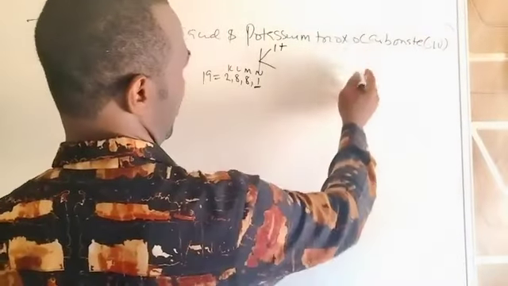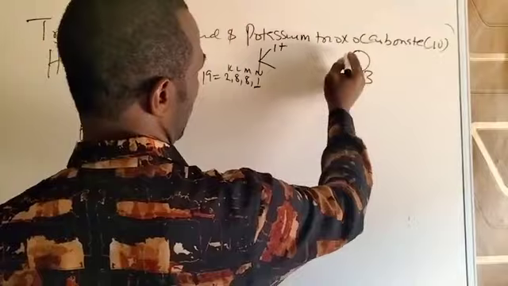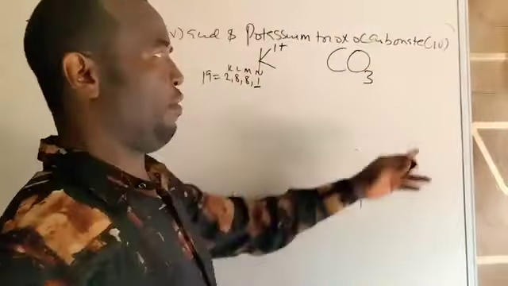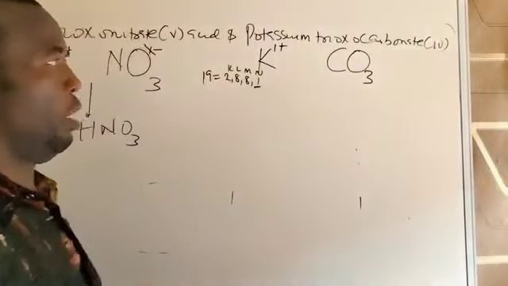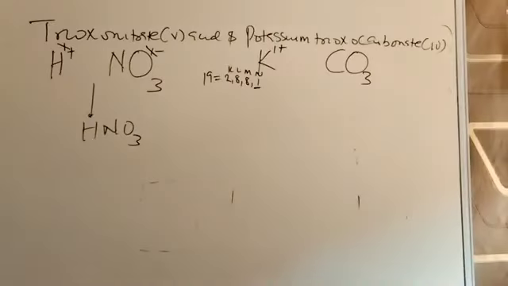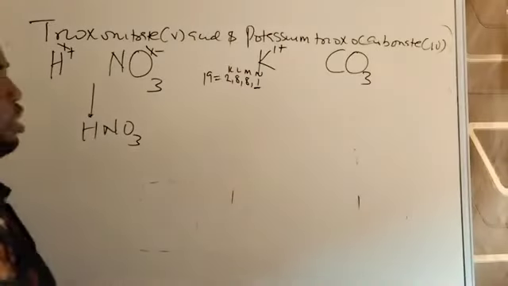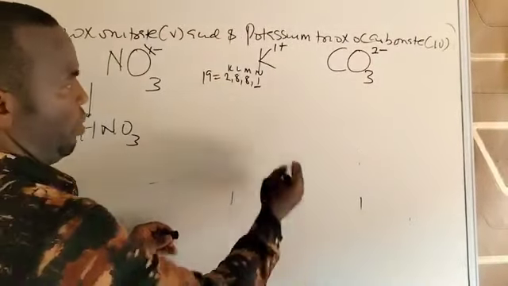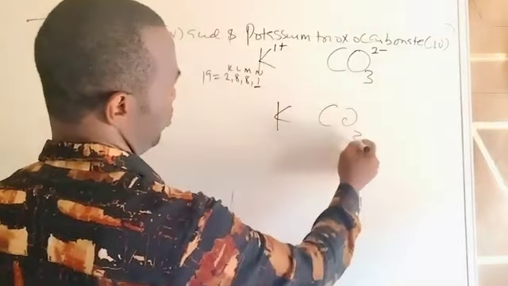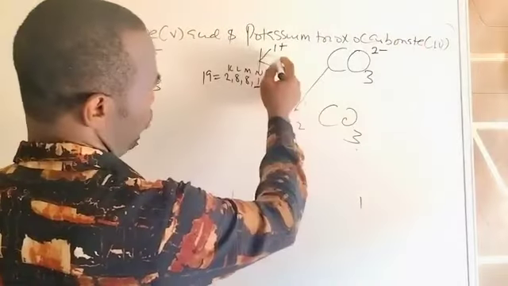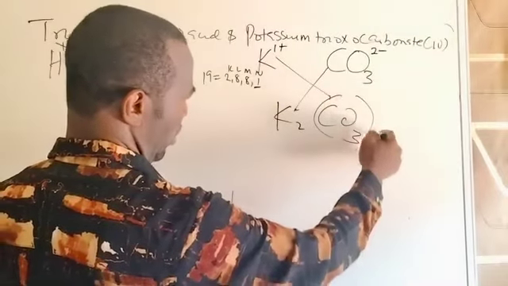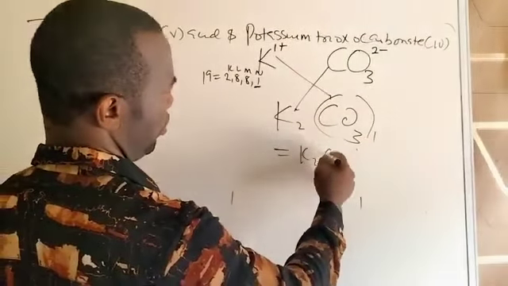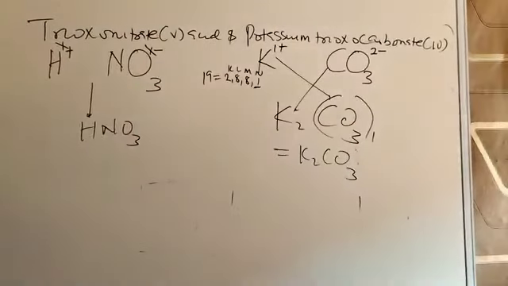Then trioxocarbonate is the radical CO3. Carbonate is C. We are not after the position number for now. I'm trying to make it easy. I told you carbonates have a charge of 2. So the formula of the compound, when you combine the two, is that the 2 will go to potassium. This one here will go to the bracket, 1. So the formula is K2CO3, because the 1 does not mean anything. You remove it.